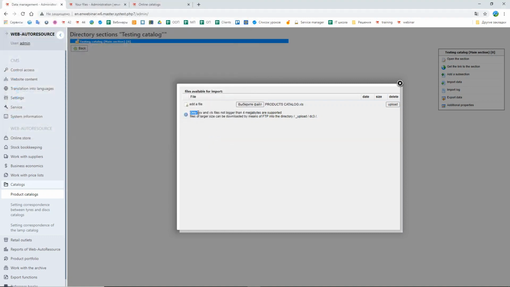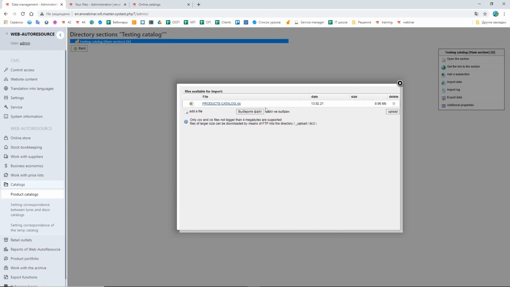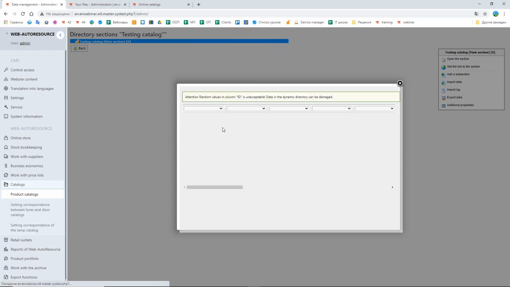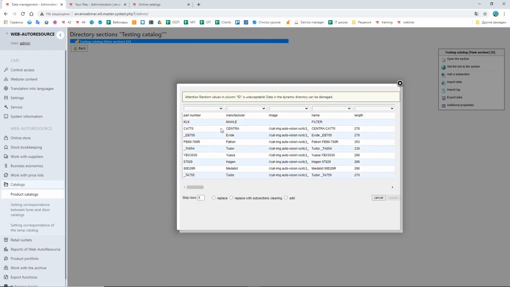Please note that you can upload only a file in the format of CSV or XLS. Upload, click on the file, and now we need to set a markup of this file. So in this column I have the information about the part numbers, this column manufacturer, this one is an image.